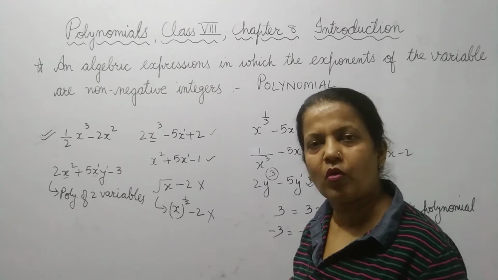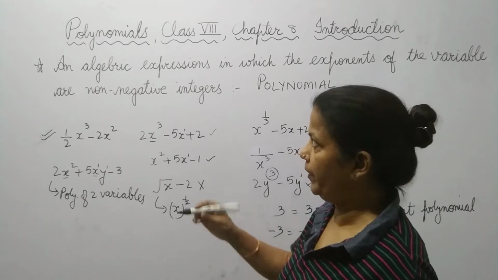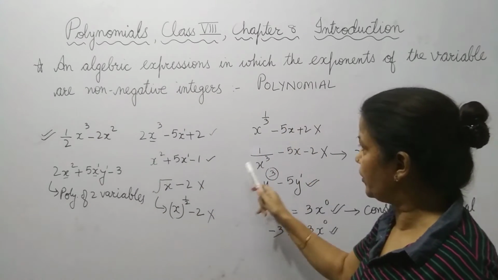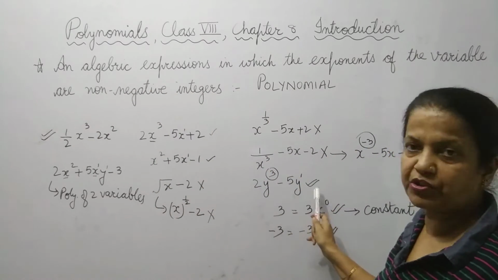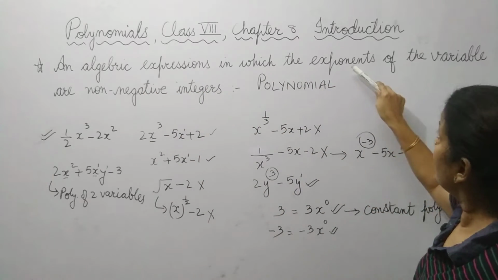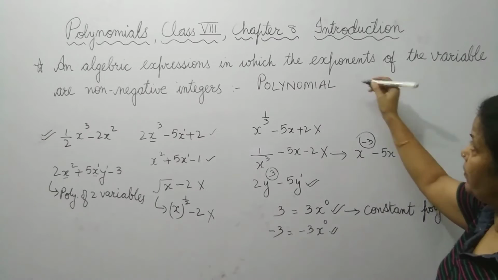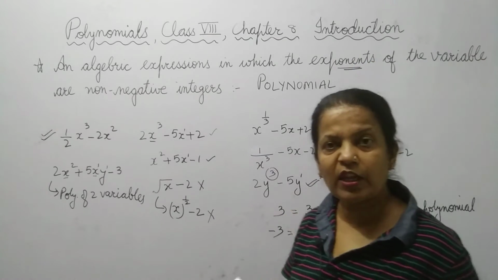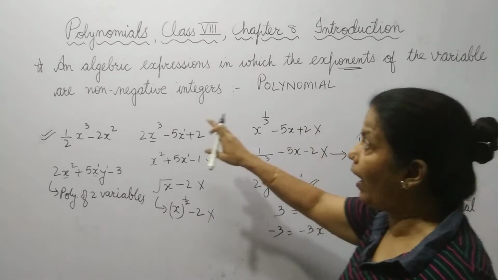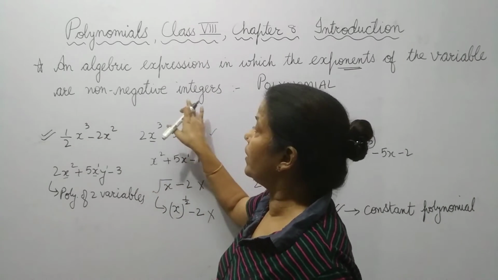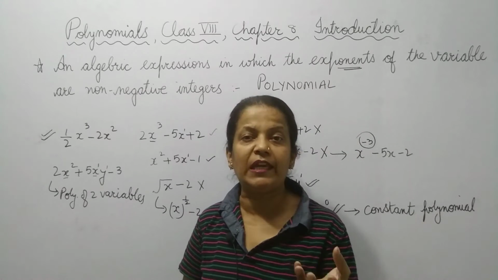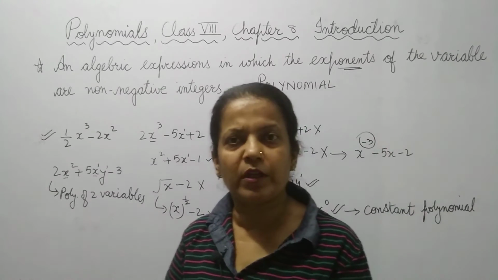So let's have a look at the definition of a polynomial. An algebraic expression, these are the expressions. All of them are expressions. An algebraic expression in which the exponent of the variable, exponent means power, is a non-negative integer. Non-negative integers means जो negative नहीं है, means it should be positive.